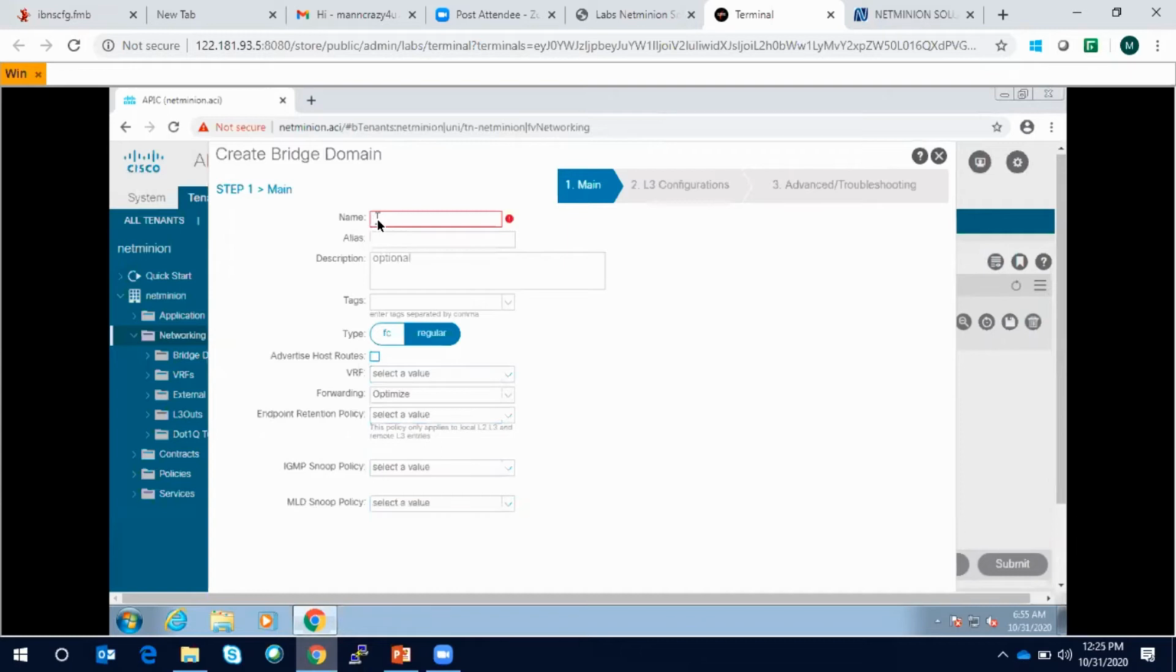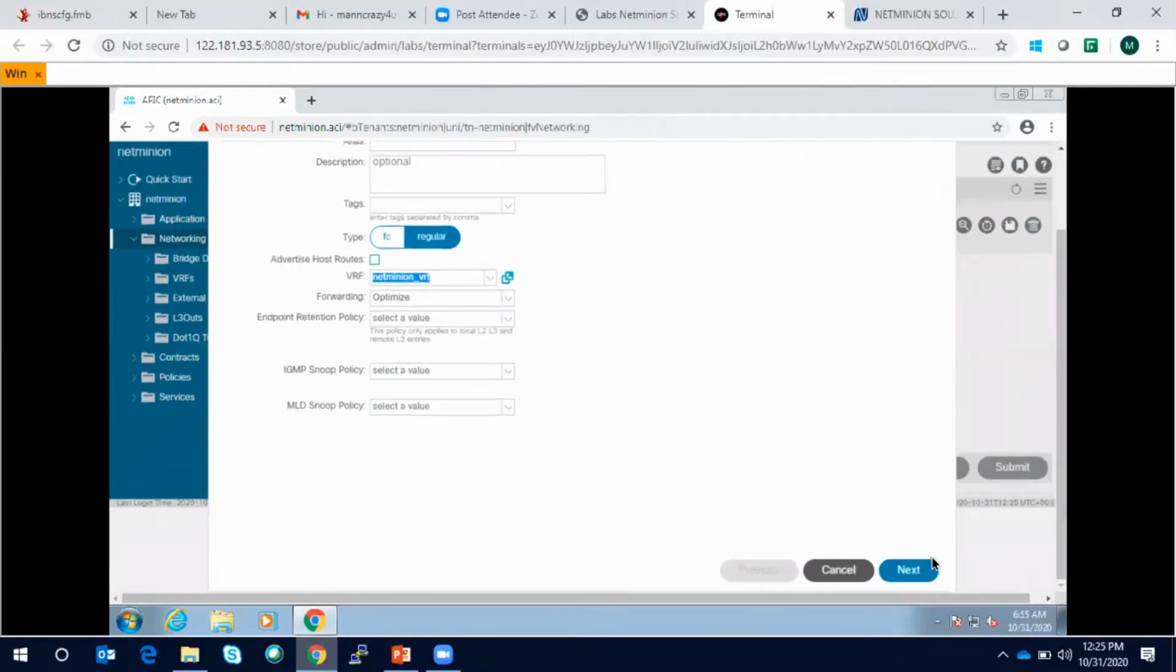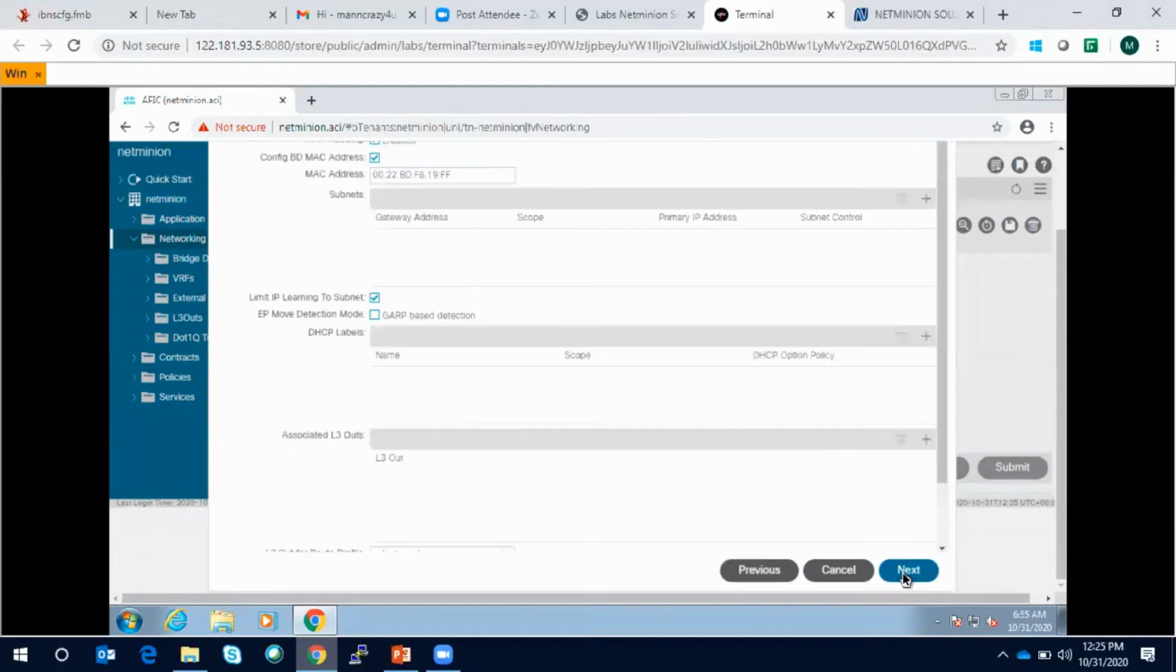So let's say I create one NetMinion BD, and the VRF I have created earlier I have to select here, because ACI is an object model. Until or unless you attach one object to another object to create a meaningful construct, it is not going to work. It will give you an error. So I'm going to click on next.